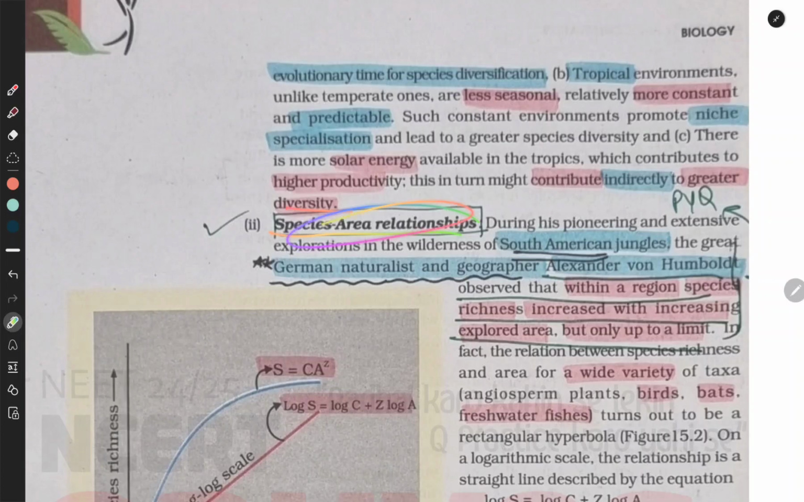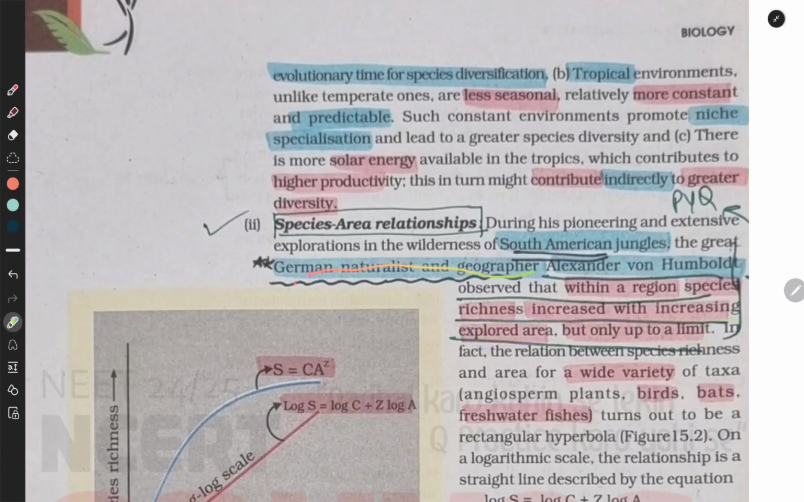Species area relationships. During his pioneering and extensive explorations in the wilderness of South American jungles, the great German naturalist and geographer Alexander von Humboldt observed that within a region, species richness increased with increasing explored area, but only up to a limit.